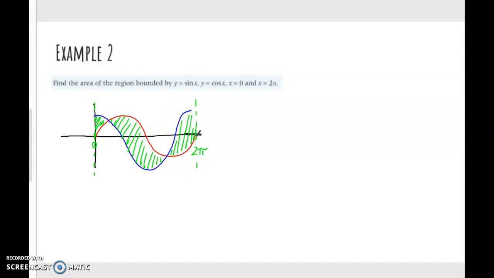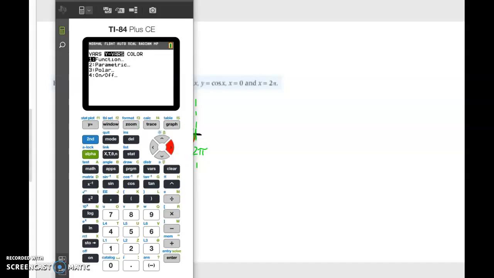Okay, so once again, let's go to our calculator. What we can do here is have our sine of x in one, our cosine of x in the other, y equals. You can graph it if you want. We already know what the graph looks like. Zoom 6, it's that same graph we just sketched. And actually, when you're sketching trig functions, make sure your mode is in radians, and instead of zoom 6, you should go to zoom 7. That's zoom trig. It'll give you a nicer window to view the trig functions on.